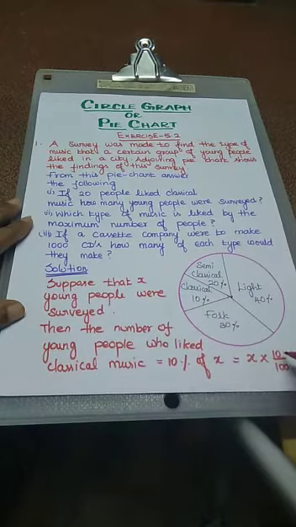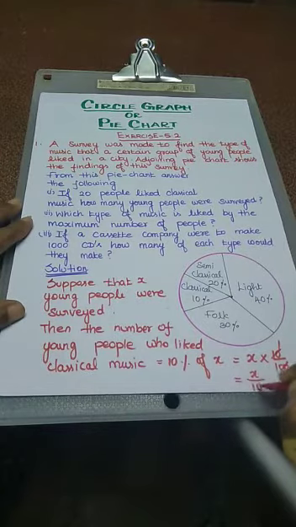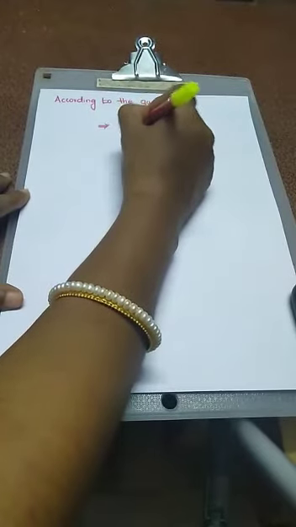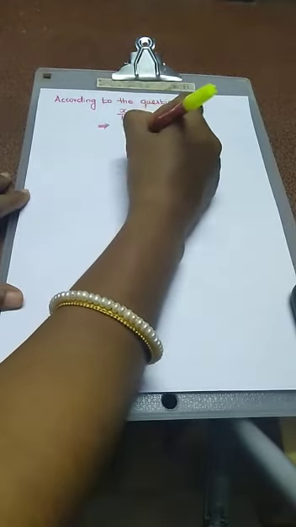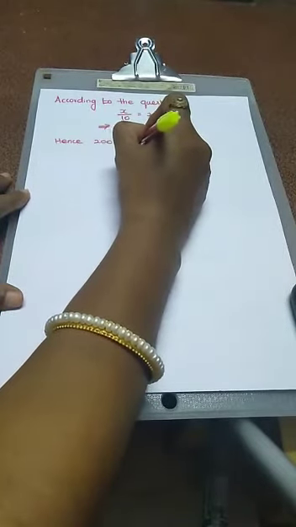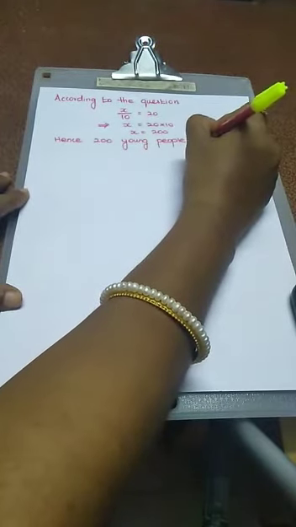So, what is the value actually? 10 ones are 10, 10 tens are 100. So we get X by 10. According to the question, X by 10 is equal to 20. Using cross multiplication, we calculate the X value. That is 20 into 10. So, what is the value? That is 200. So X value is 200. Hence, we just mention it: 200 young people were surveyed.